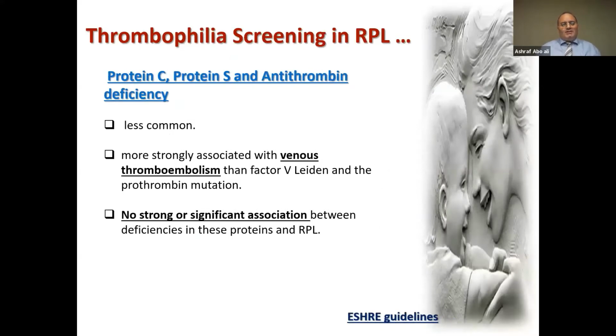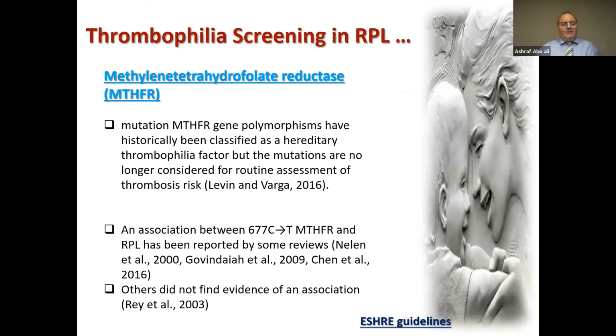What about protein C, protein S, and antithrombin deficiency? Actually, protein C, protein S, and antithrombin deficiency are less common. And it is very important to notice that they are more strongly associated with venous thromboembolism than factor V and the prothrombin mutation, while there is no strong or significant association between deficiencies in these proteins and recurrent pregnancy loss. And so when you find a venous thromboembolism history, you should concentrate on those proteins and not on the recurrent pregnancy loss.